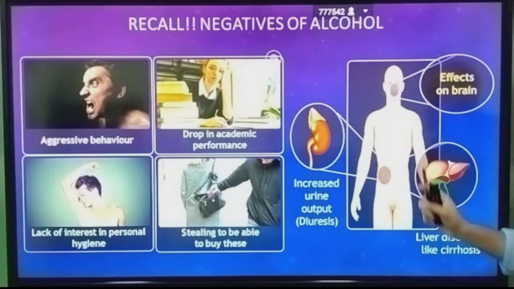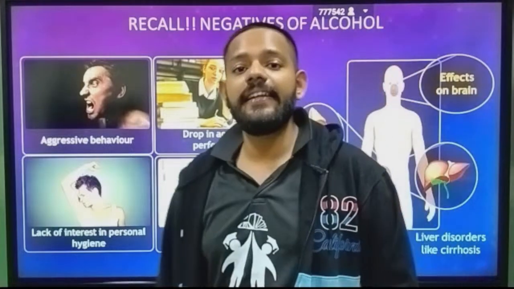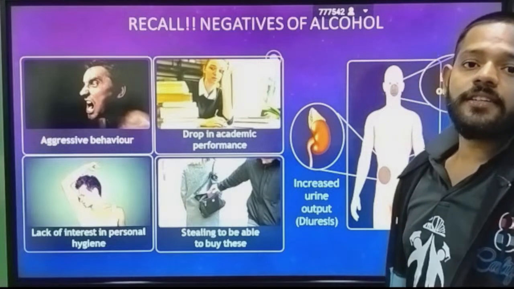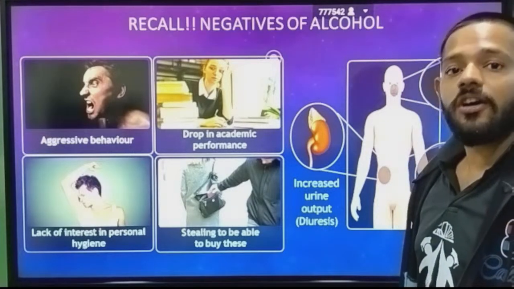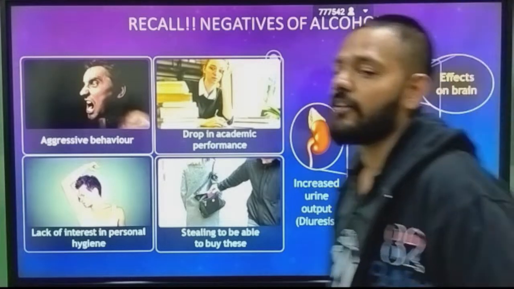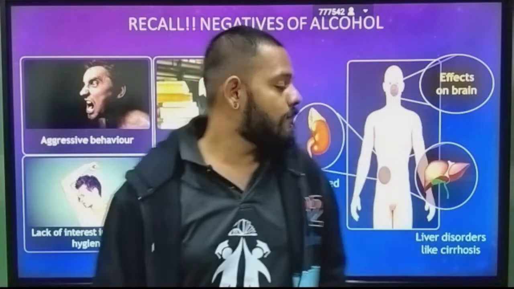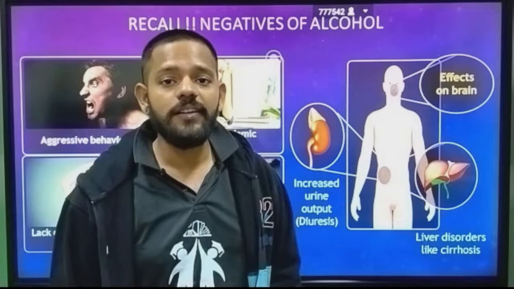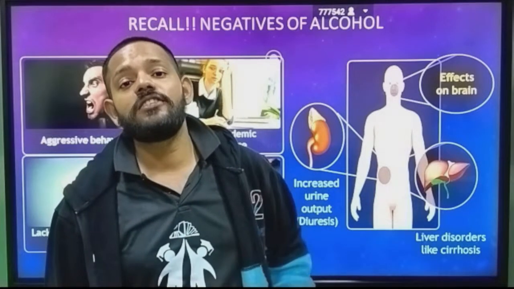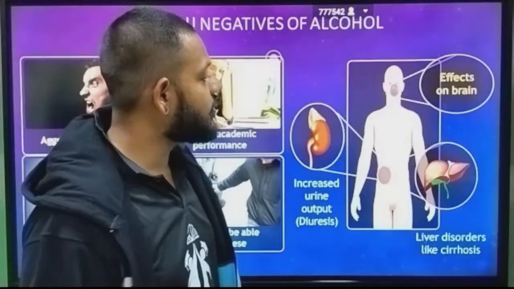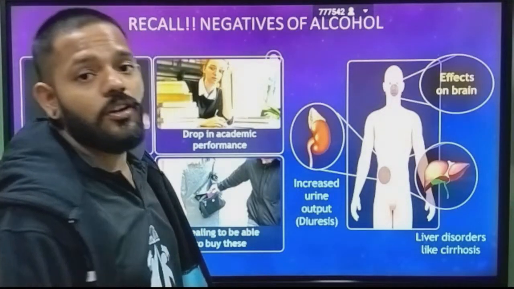And on the body, what will it do? Increase urine output, diuresis. It will affect your aldosterone and ADH hormones inside the body, due to which over-urination takes place, that is diuresis, and it will cause dehydration inside your body. Second, liver disorders like cirrhosis of the liver; your liver becomes a fatty liver. There is a limit up to which the liver can detoxify things, but if it goes over, it will convert into cirrhosis. Your liver gets cirrhosed, which means damage to the liver has started. These are all the bad effects of alcohol on the body.